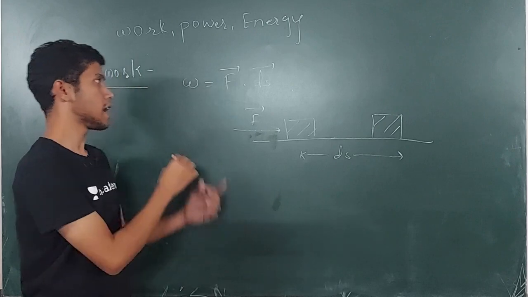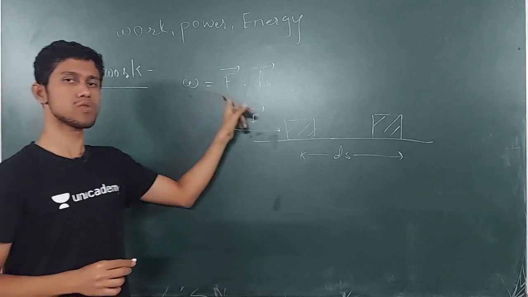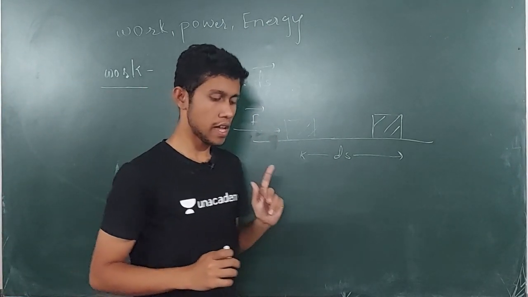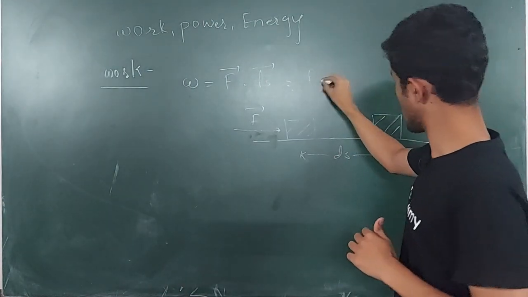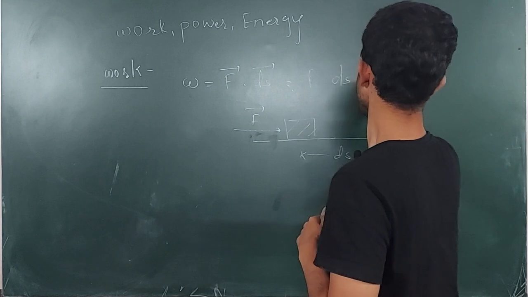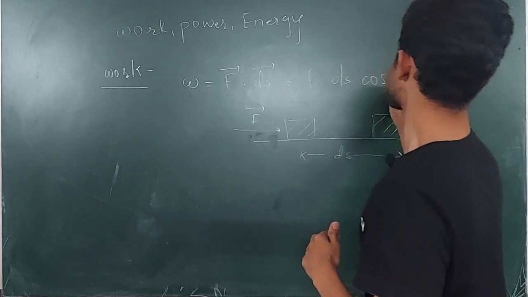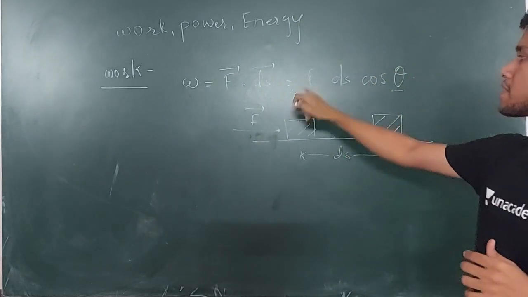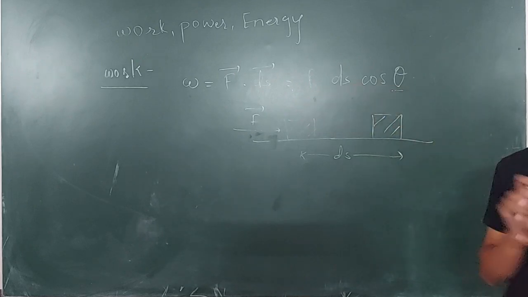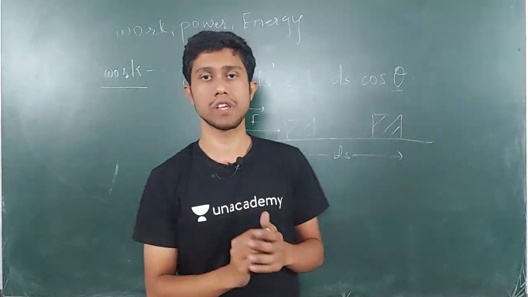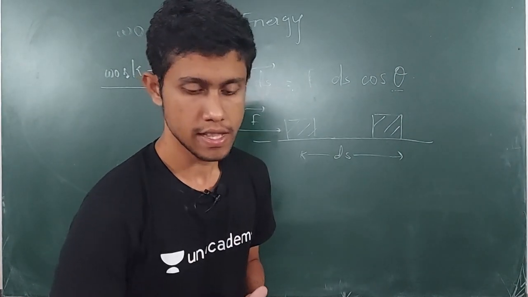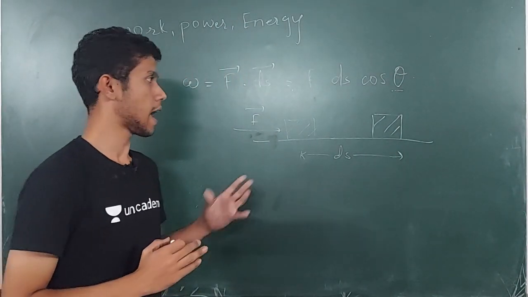The work will be W equals F dot ds. When I expand this, it is F ds cos theta, where theta is the angle between the force and the displacement vector.